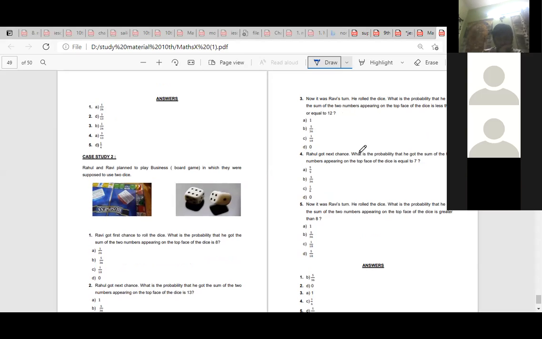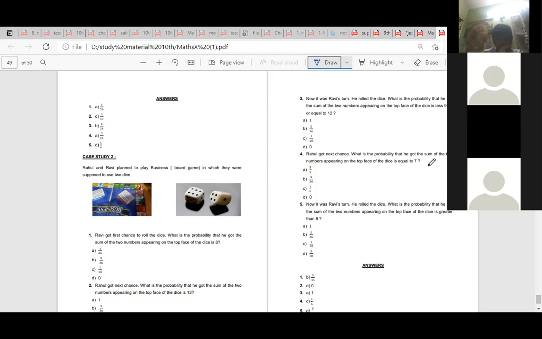Rahul got the next chance. What is the probability that the sum of the two numbers appearing on the top face of the dice is equal to 7? 1 by 6. How? Ma'am, there are 6 outcomes which make the sum 7. In total, there are 36 outcomes. So 6 by 36, which is equal to 1 by 6.